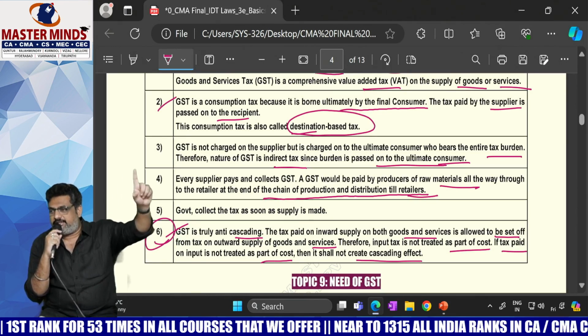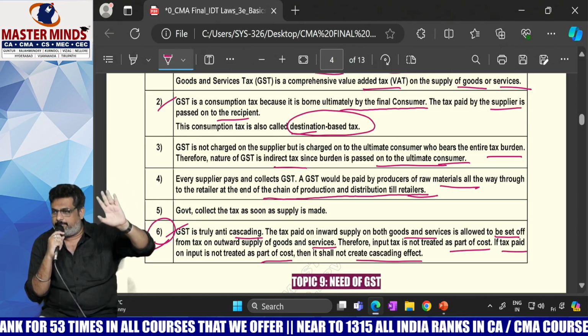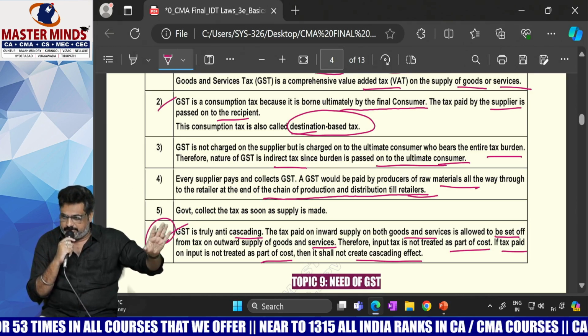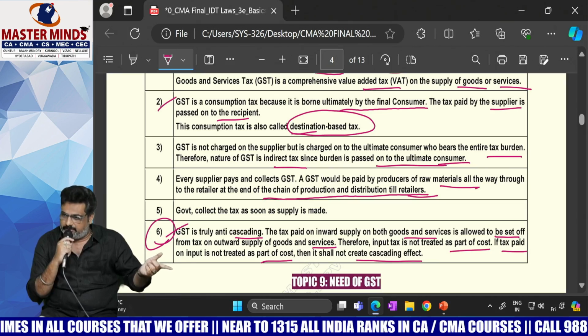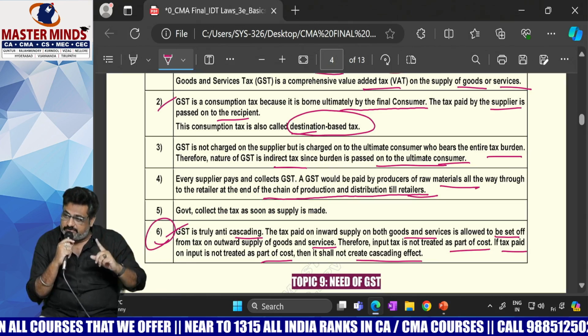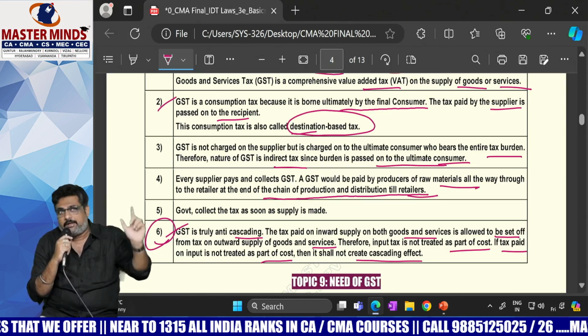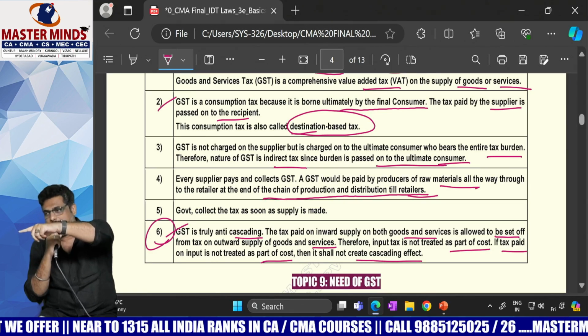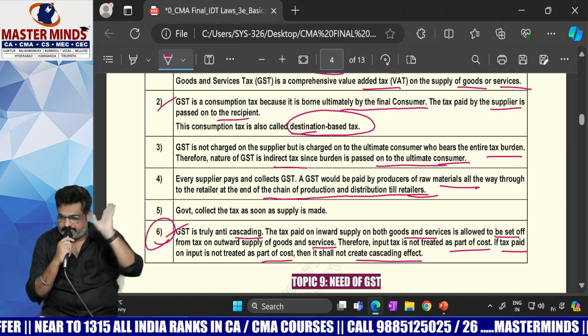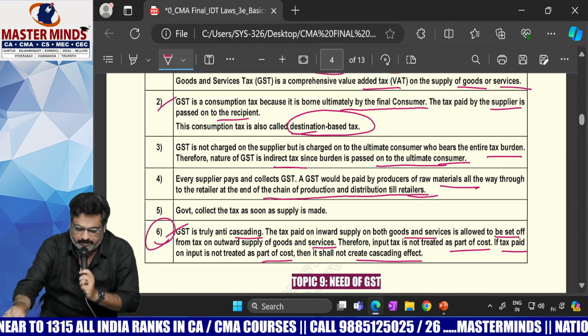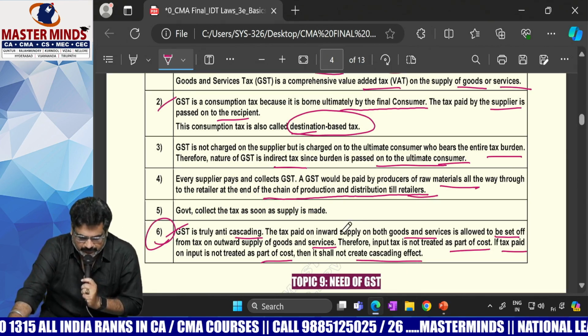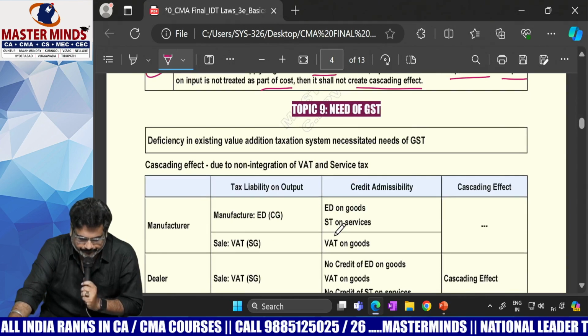So, if ITC is allowed, the tax will not be added to the cost, and no cascading effect will be there. If ITC is not allowed, then the tax element will be added to the cost. Ultimately, it is included in the sale price. It may lead to cascading then. That is the sixth point.